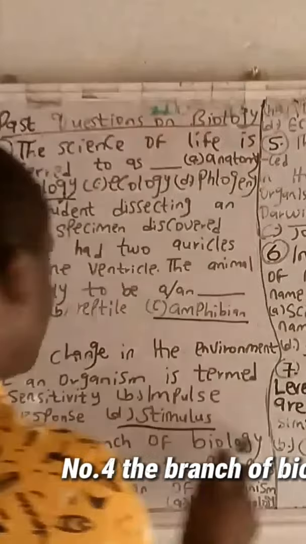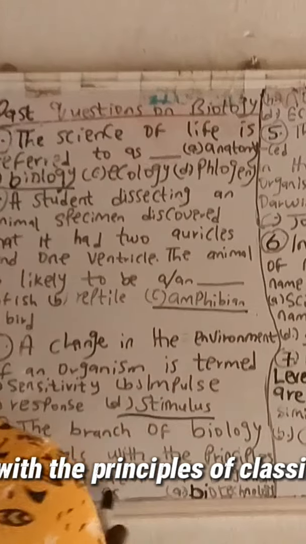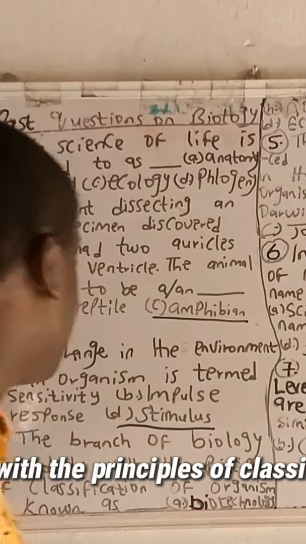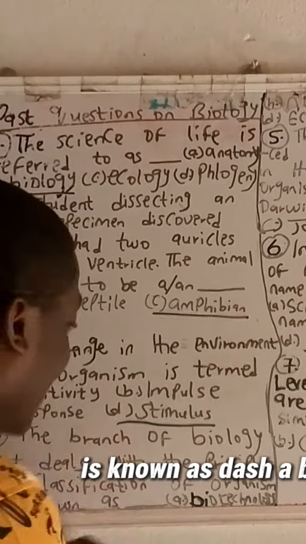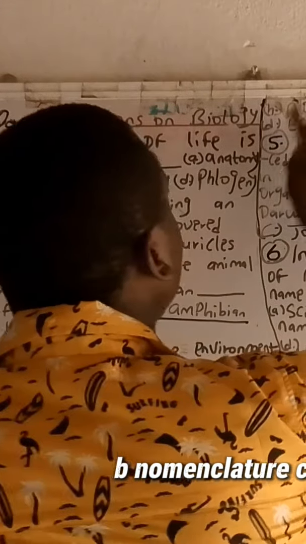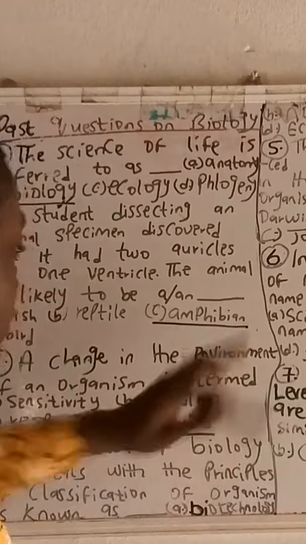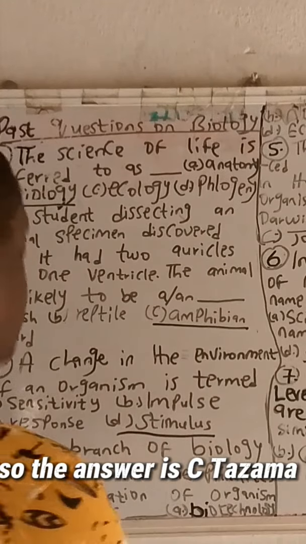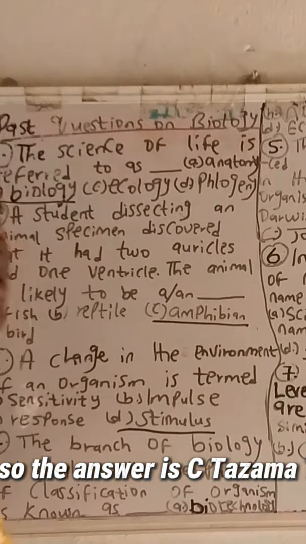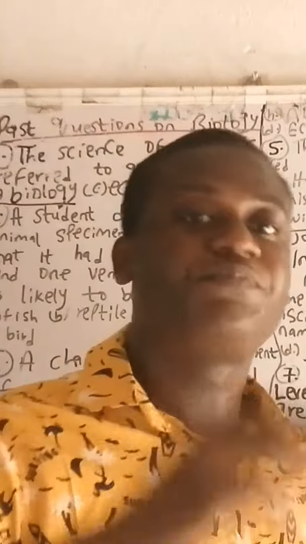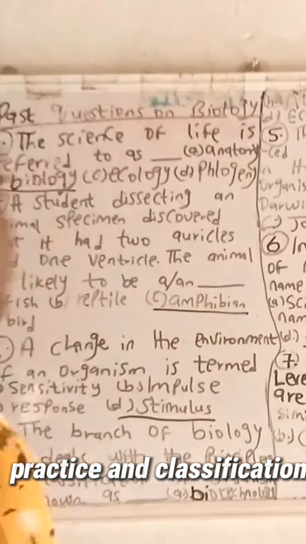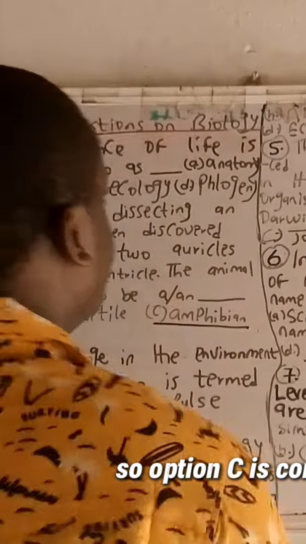Number four, the branch of biology that deals with the principles of classification of organisms is known as dash. A. Biotechnology. B. Nomenclature. C. Taxonomy. D. Ecology. So the answer is C. Taxonomy. Taxonomy is simply the practice and classification of living organisms. So option C is correct.